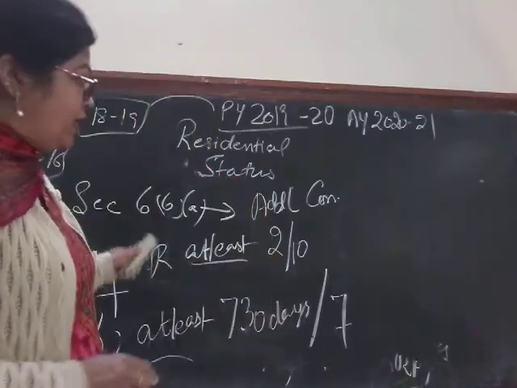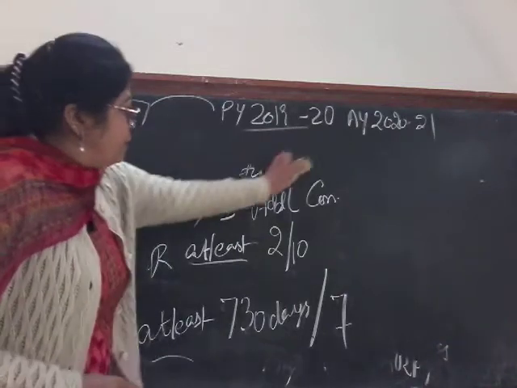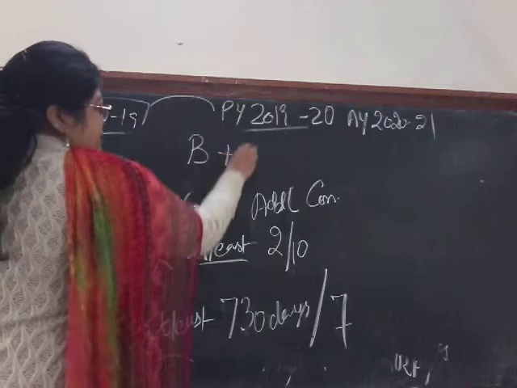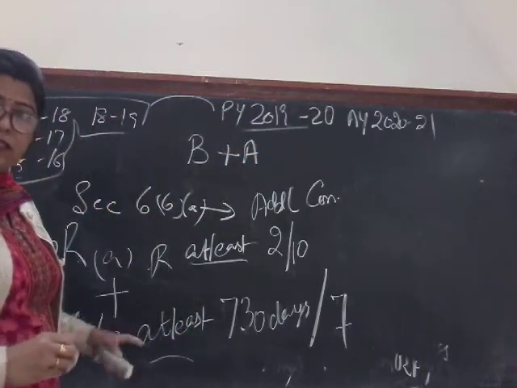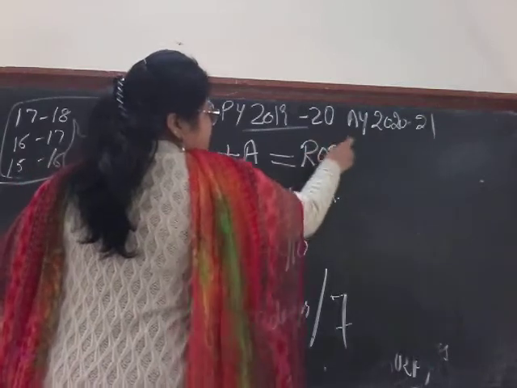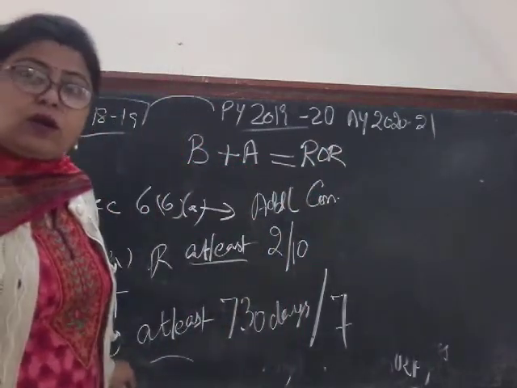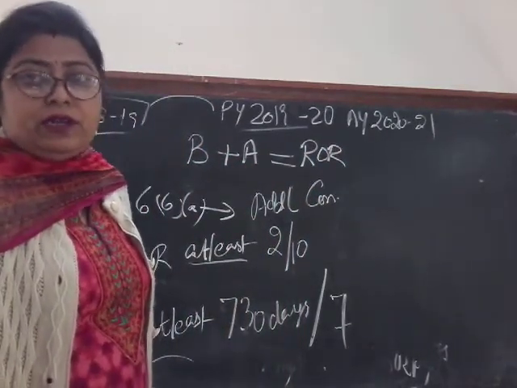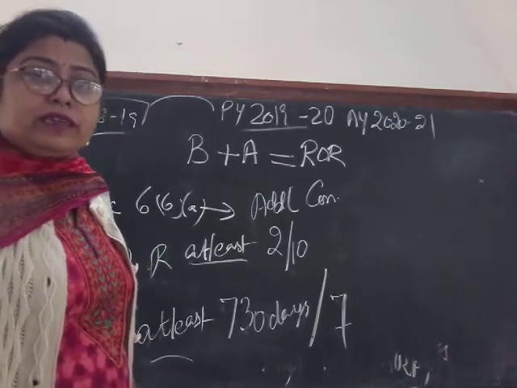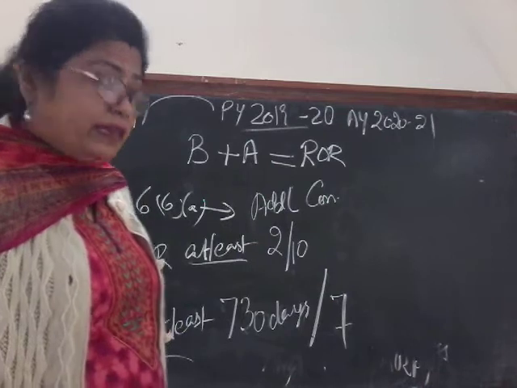So if the basic condition is satisfied, plus both the additional conditions are satisfied, then the individual will become resident and ordinary resident. So he will be ROR. Clear? And now what are the conditions of non-ordinary resident?